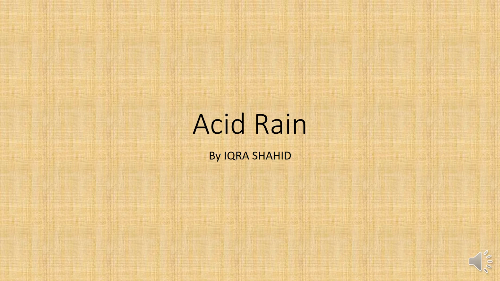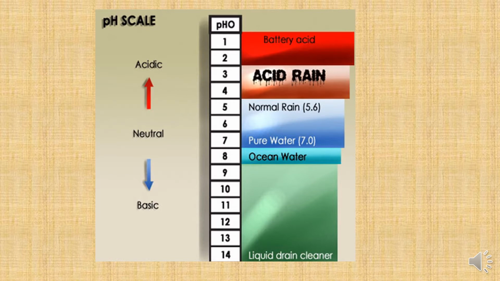So let's get started. Whenever we think of acidic, we think of the pH scale. 7 is the neutral state, which is that of pure water. Below 7 up to 1 is acidic, and above 7 up to 14 is basic.